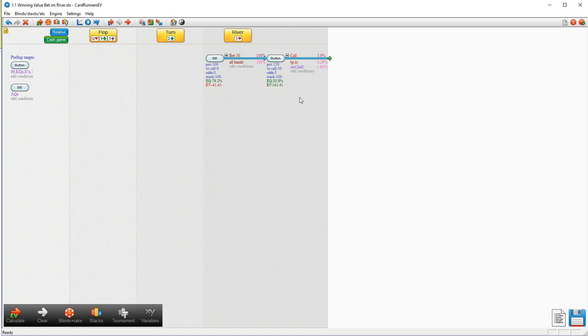So he's going to be calling with his top pair and a set of nines, and he's going to be folding the rest. So I just press the F7 button, or the run button as it's known. Just make sure everything's correct here. So we're betting 50. He's calling.